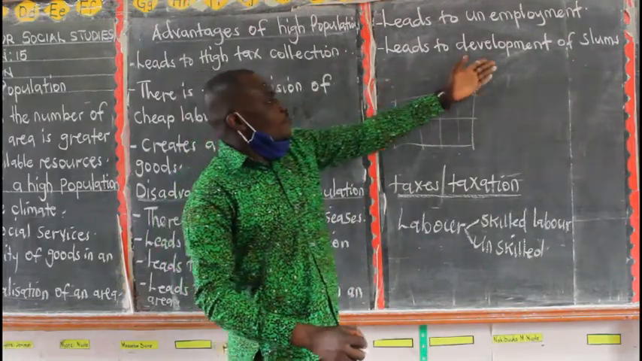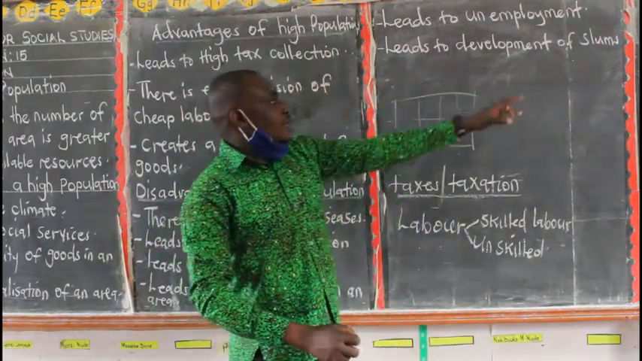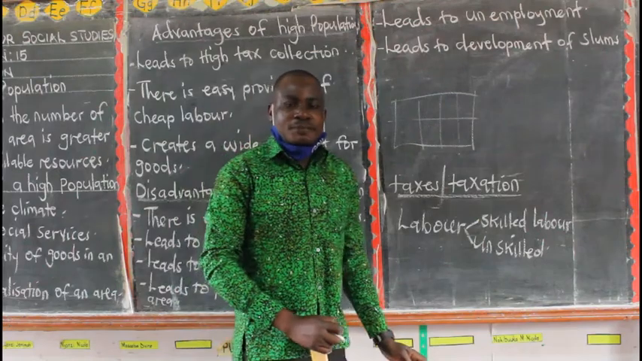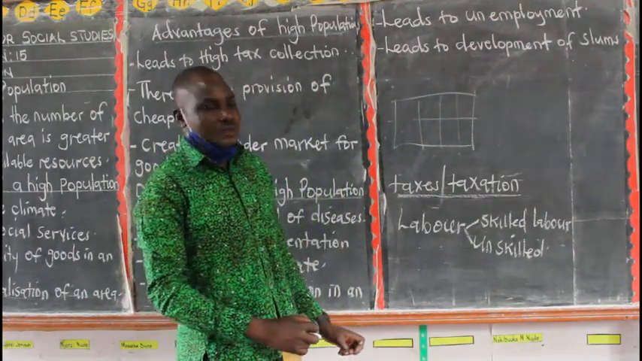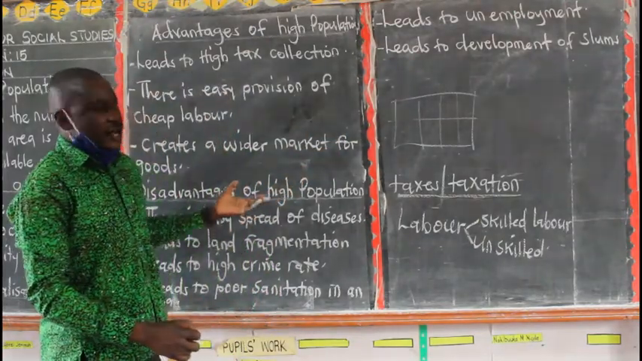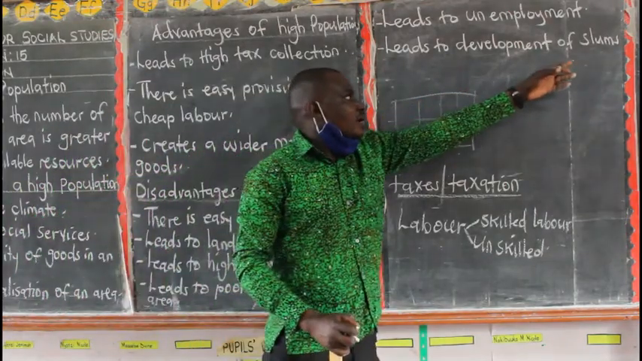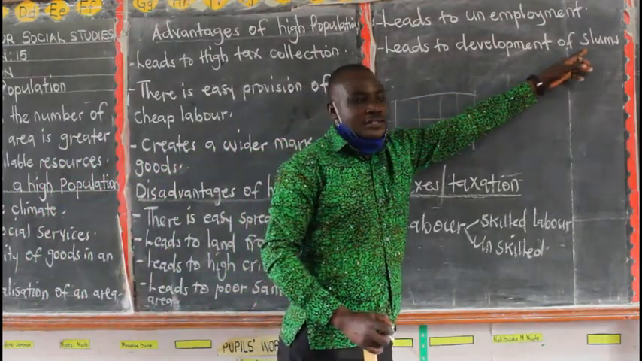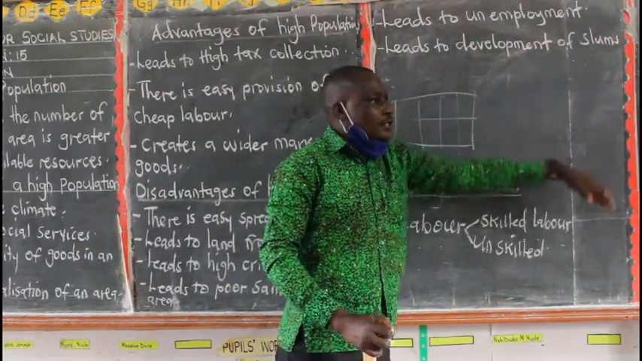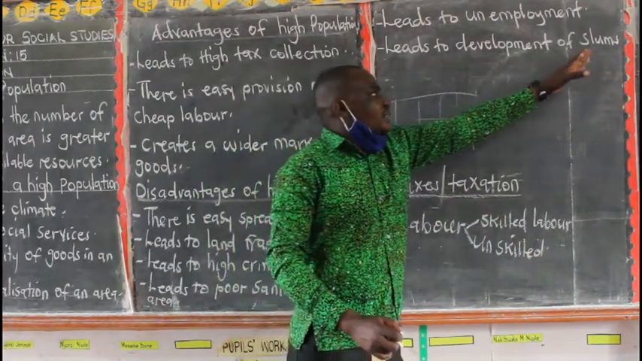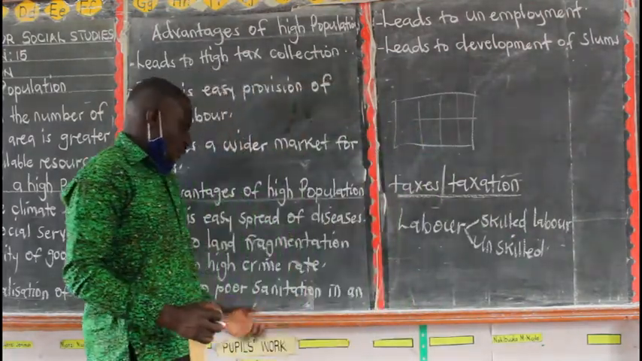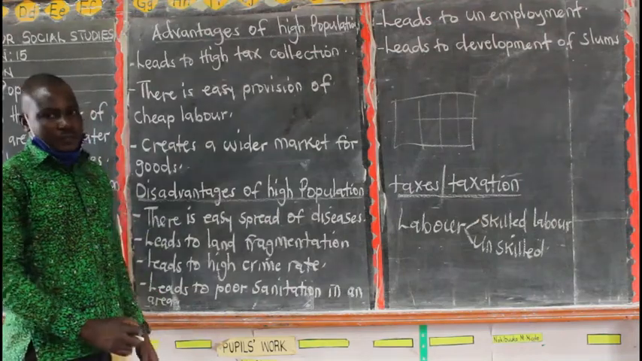Then you have development of slums. Last time we looked at the meaning of slums. We said that slums are congested places with poor houses and even poor sanitation. Urban areas have slums, and in slums you are going to find houses that were poorly built, and the sanitation is not good. So these are some of the disadvantages that we can give under a high population.